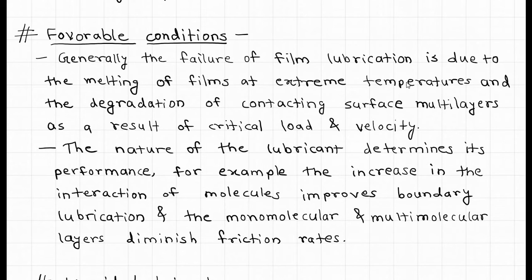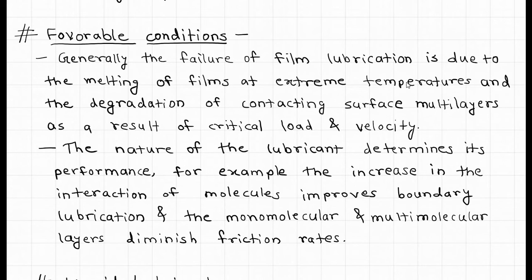From another side, the nature of the lubricant determines its performance. For example, the increase in the interaction of molecules improves boundary lubrication and multimolecular layers diminish friction rates. Besides, the length of the carbon chain in the lubricant is important since the friction decreases as length increases.